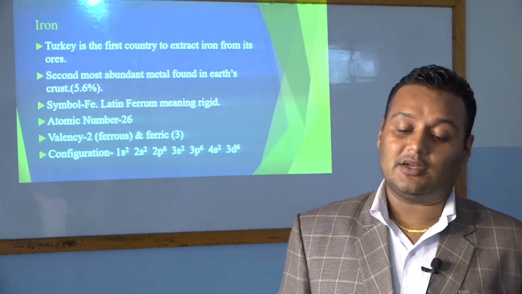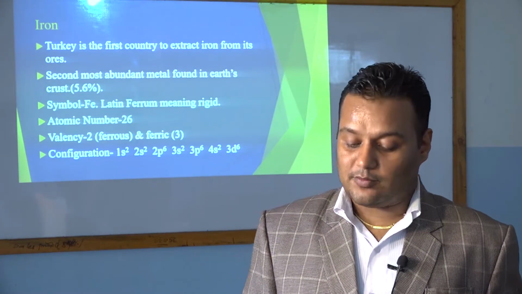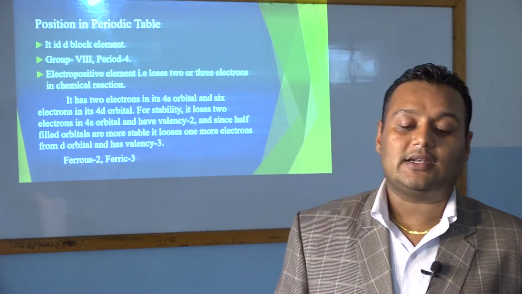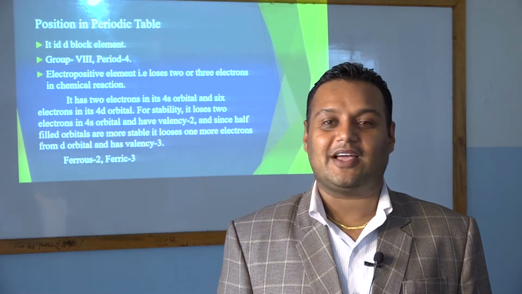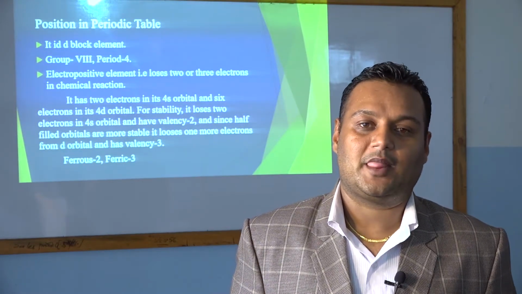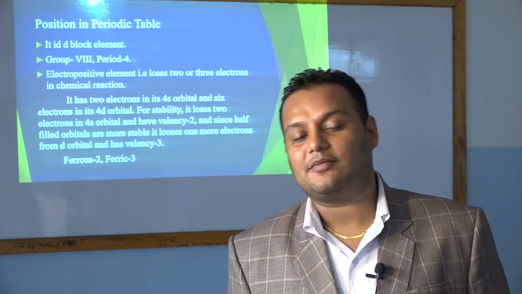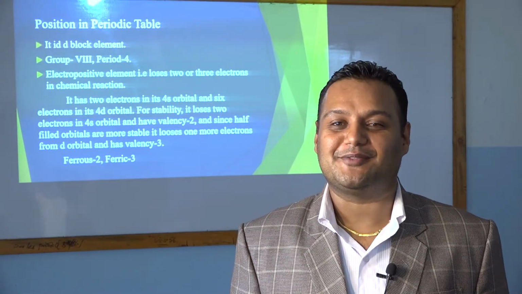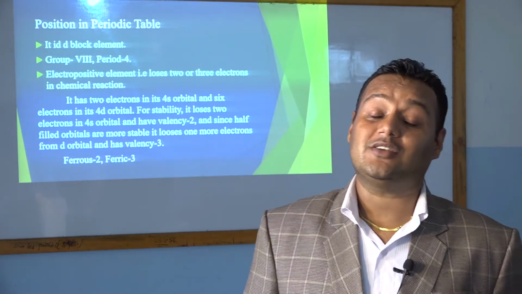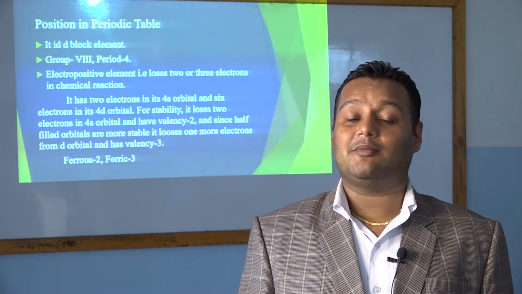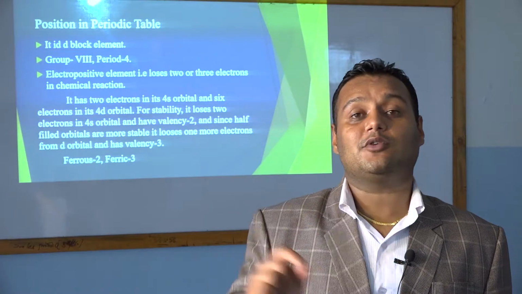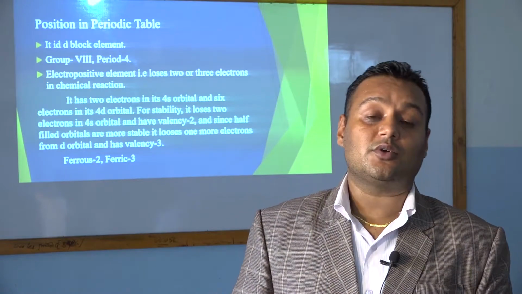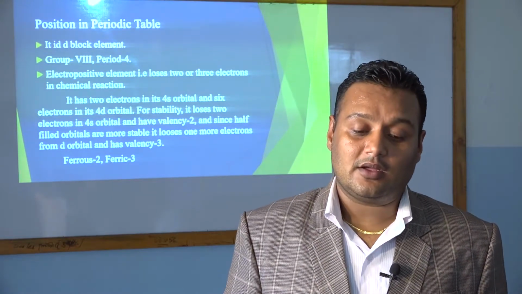So we will be familiar with this configuration also. We can try it at home. Let's go to the next topic, position in the periodic table. What is the position of iron in the periodic table? I think the modern periodic table starts from hydrogen. There are different elements; I am not telling you how many, because if you have forgotten, you have to look in the book. There are different elements located in different groups and periods. The periodic table is composed of periods and groups. So where will we find iron?